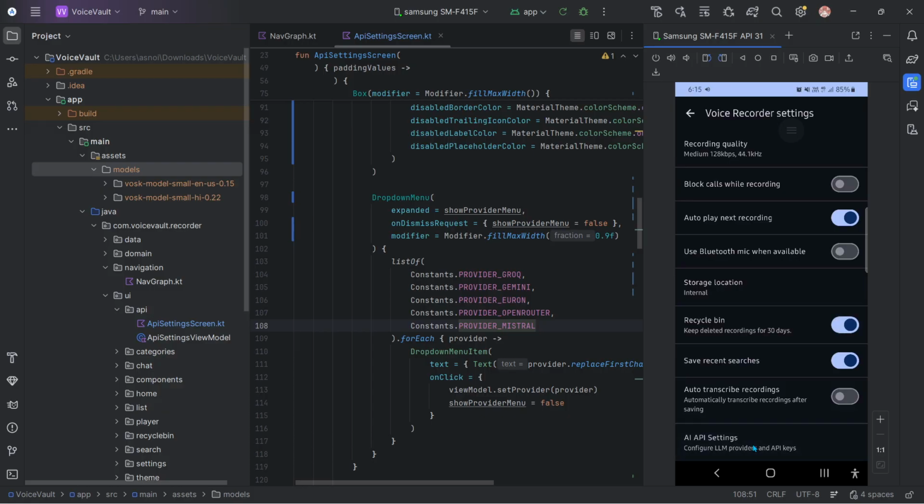And save, transcribe AI recordings automatically. If you want to transcribe AI recordings automatically, it will not transcribe unless you tell it. But if you want to enable it, it will automatically transcribe every audio you save.